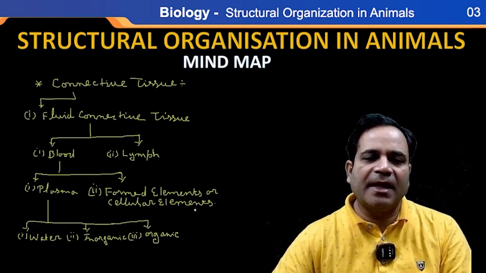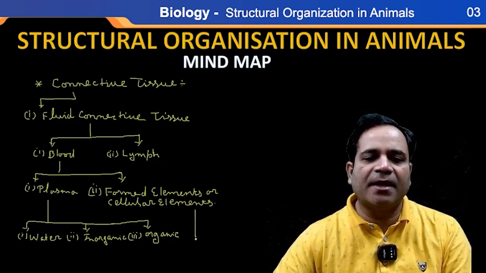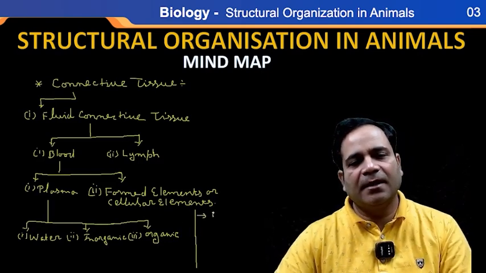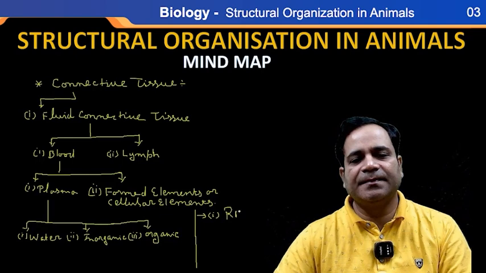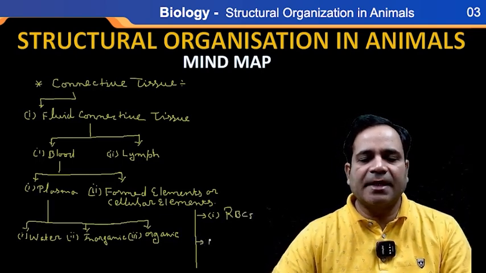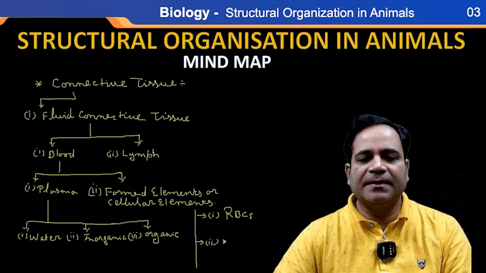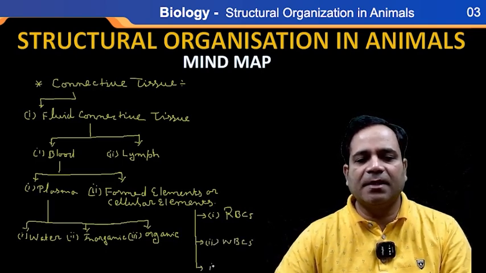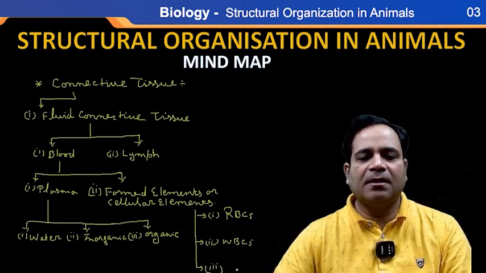And these formed elements are further classified into how many parts, my dear? Three parts. Number one is RBCs. Second one is WBCs, white blood cells. And third one is platelets.